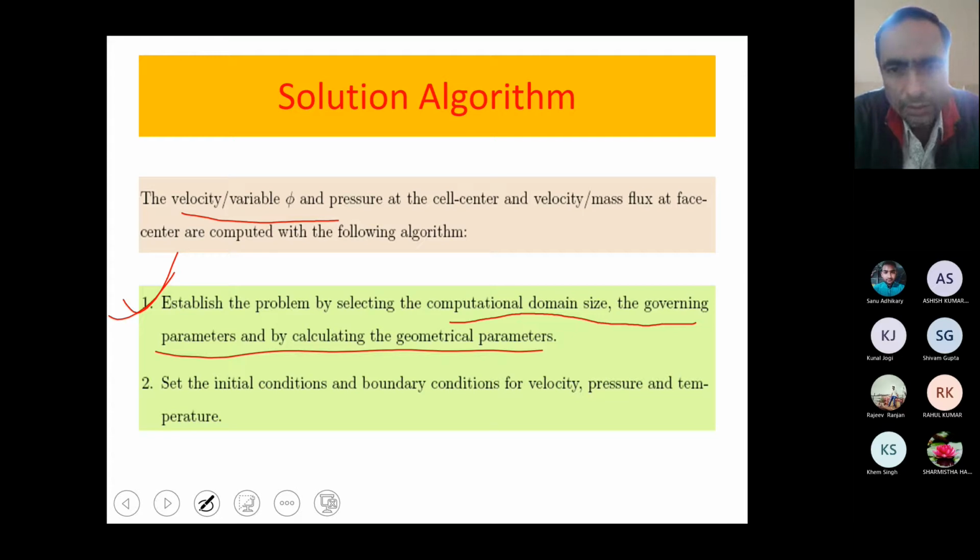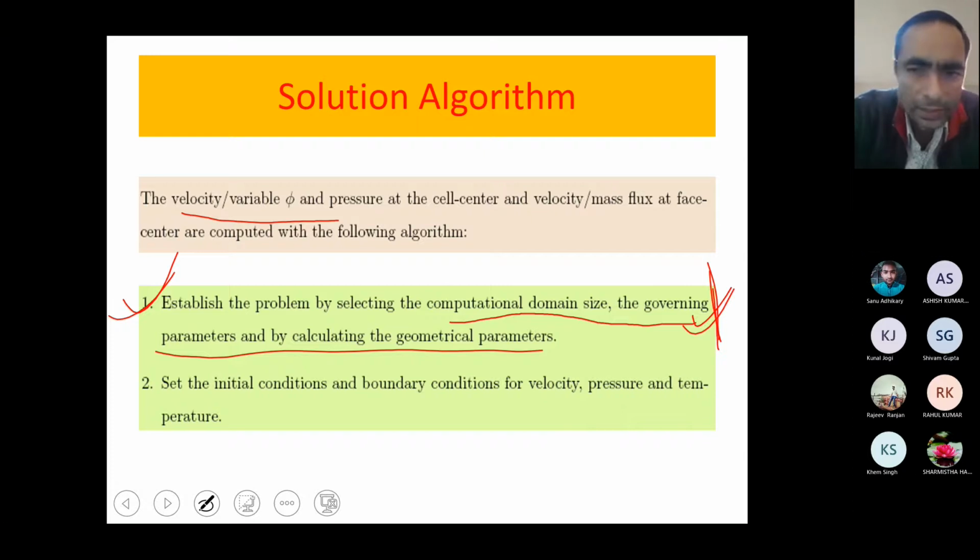First of all, what is your computational domain? You have a rectangular domain, at what Reynolds number, at what velocities you are calculating. Geometrical parameters means the volume, the surface area, all those things. Before computation, these are required.